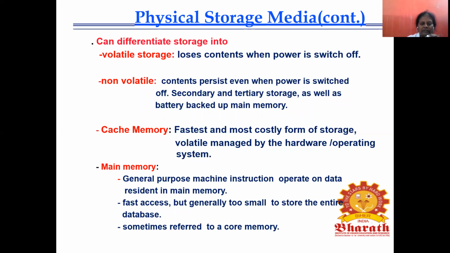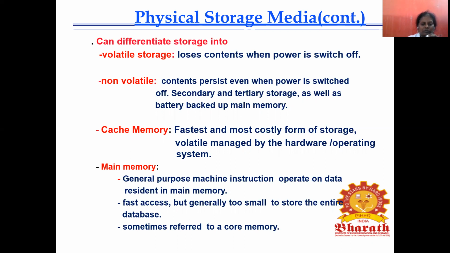Secondary and tertiary storage are backed up main memory. These storage devices are non-volatile. Volatile means it loses content when power is switched off, while non-volatile means content persists even when power is switched off. Volatile means RAM is used. Non-volatile means secondary devices, such as hard disk, floppy disk and so on.